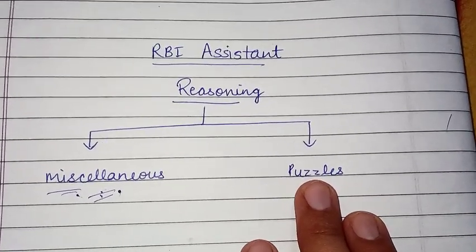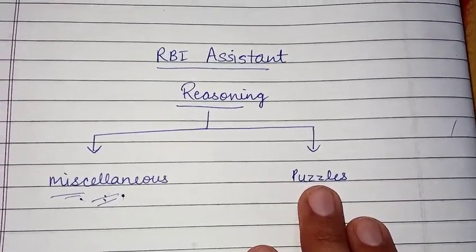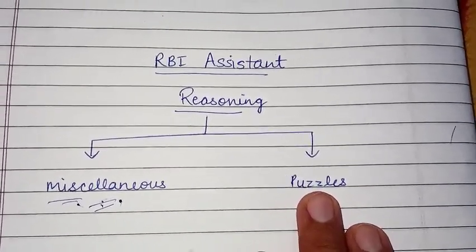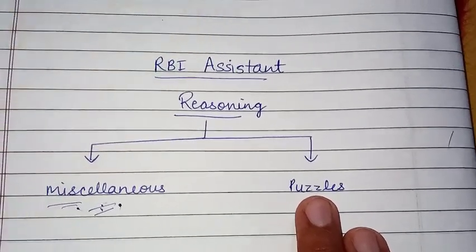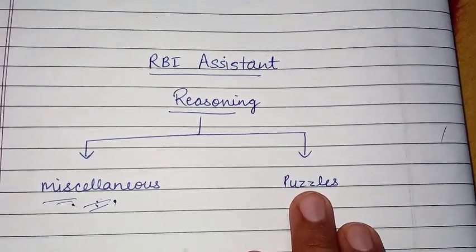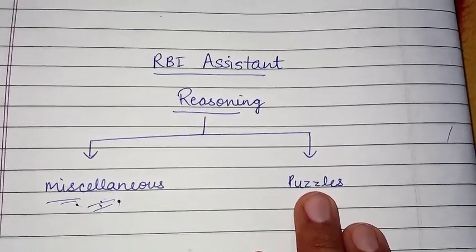For basics, you will need a maximum of 1 week to improve, and after that you just need to practice on a daily basis. Your speed will gradually improve. You do not need to worry about speed in reasoning. Your speed will increase with time.